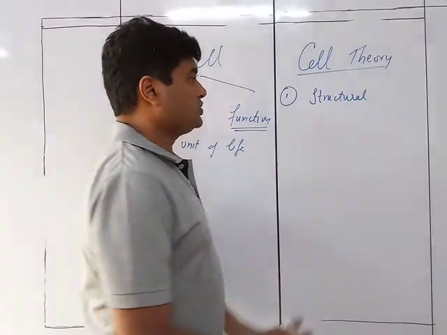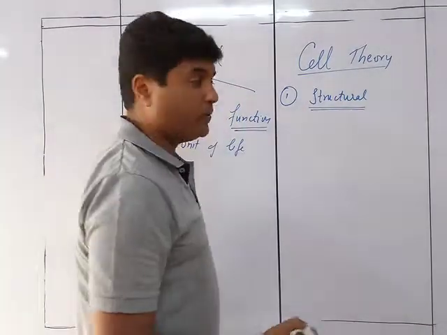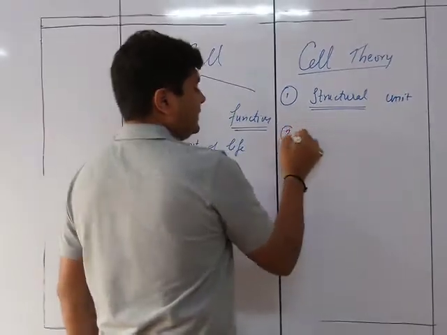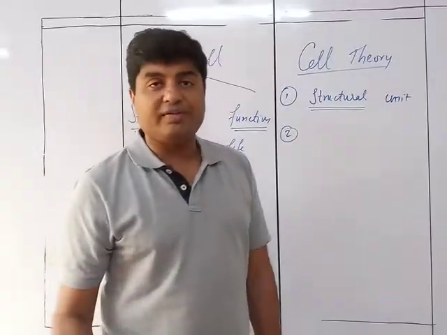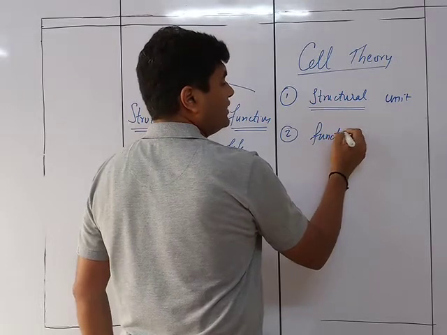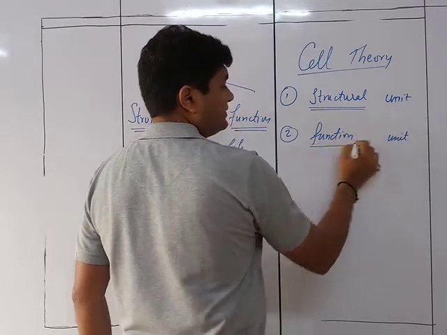So it is the structural unit of the body. The second thing is that the cell is the unit of function of all living things. So all the functional units, whatever there are, are going to be cells. So that is the second point.